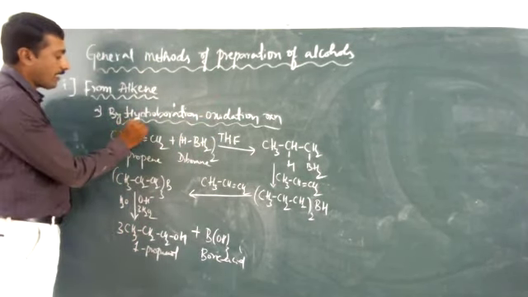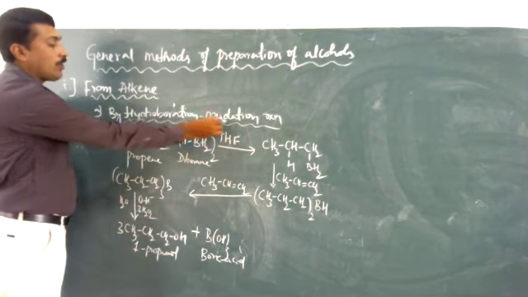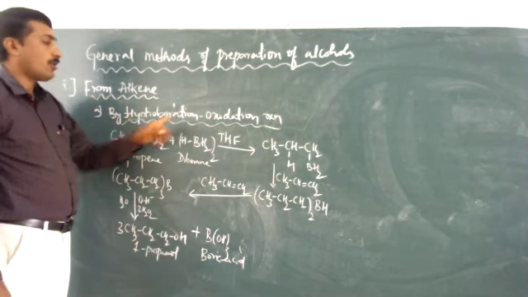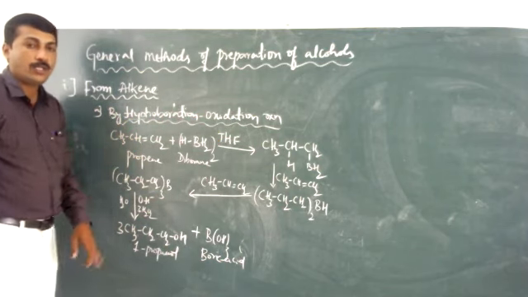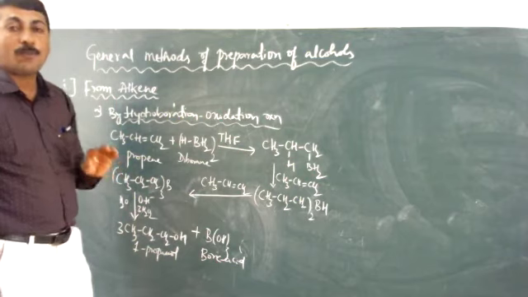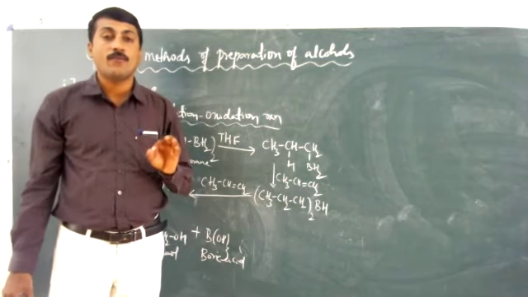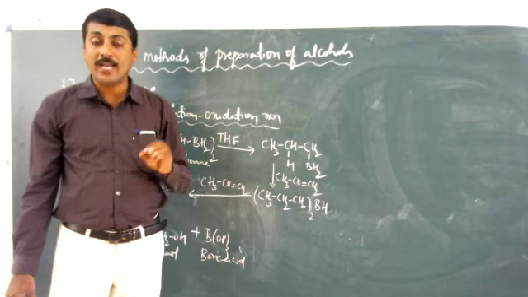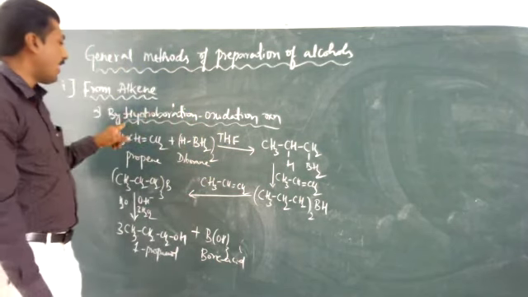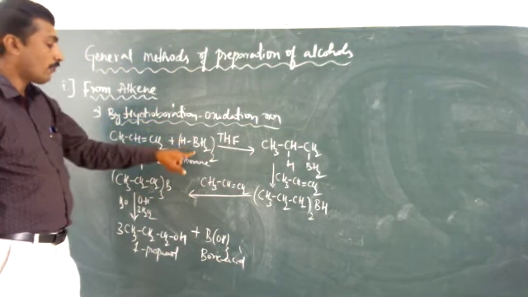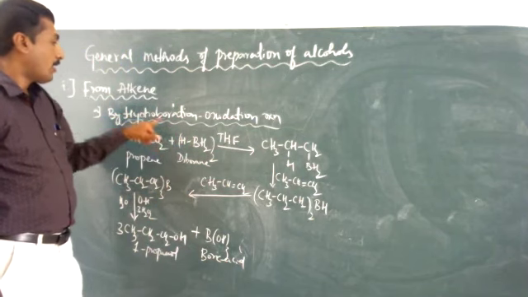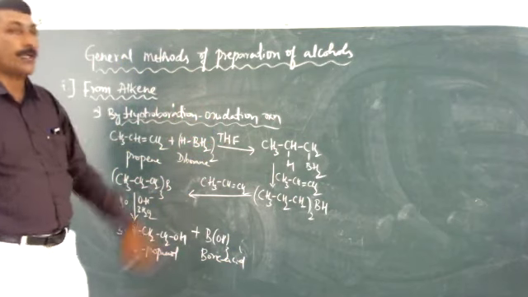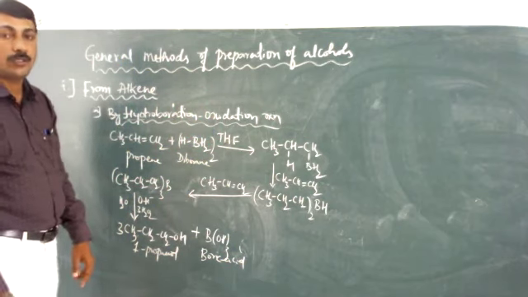We are going to add hydrogen and boron, and it undergoes oxidation. Therefore, we call it the hydroboration oxidation reaction. Yes, students, these are the two methods of preparation of alcohols from alkenes. One is acid catalyzed, where we use acid as a catalyst. Another one is hydroboration, where we use boron and it undergoes oxidation. Okay, thank you.